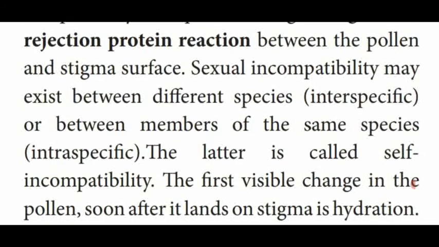Sexual incompatibility we already saw in the different mechanisms of self-pollination and also cross pollination. Some of the plants show self-incompatibility, that is, the pollen grains are unable to germinate the pollen tube. So that is said to be sexual incompatibility. It also occurs in different species, that is said to be interspecific, or between the members of the same species.